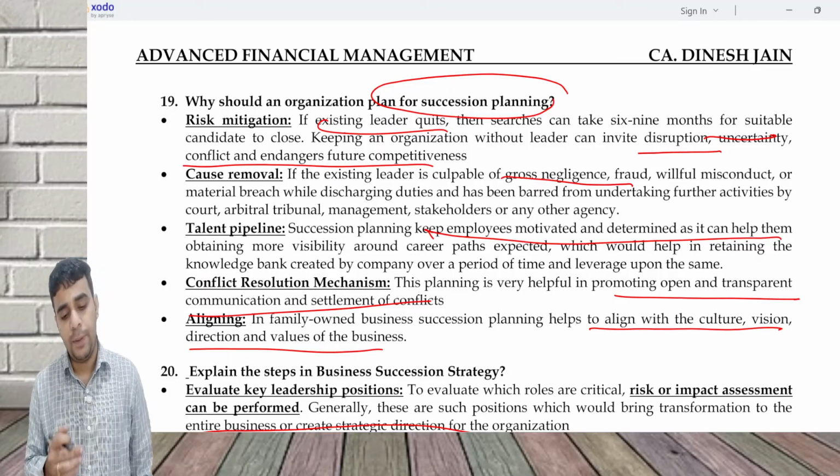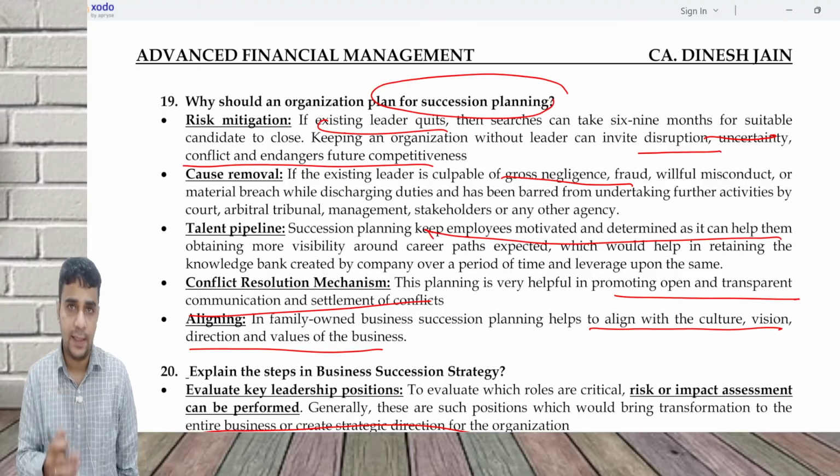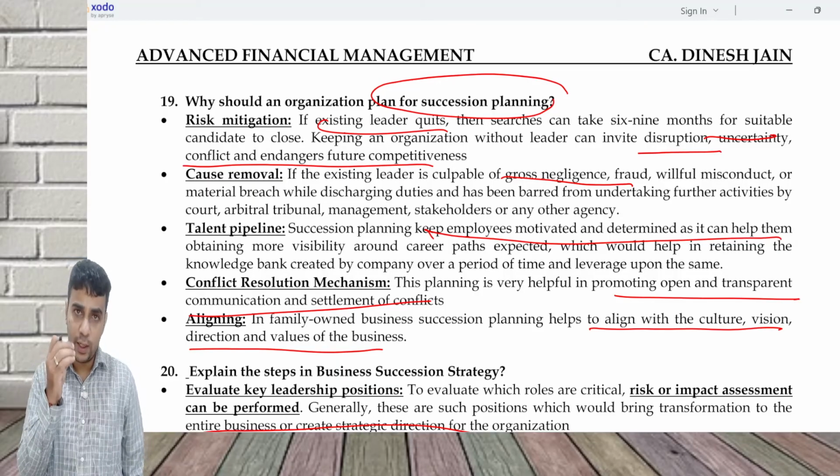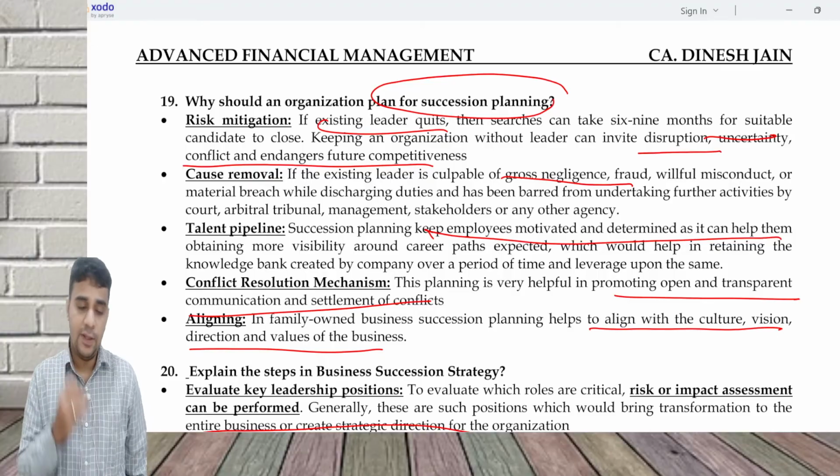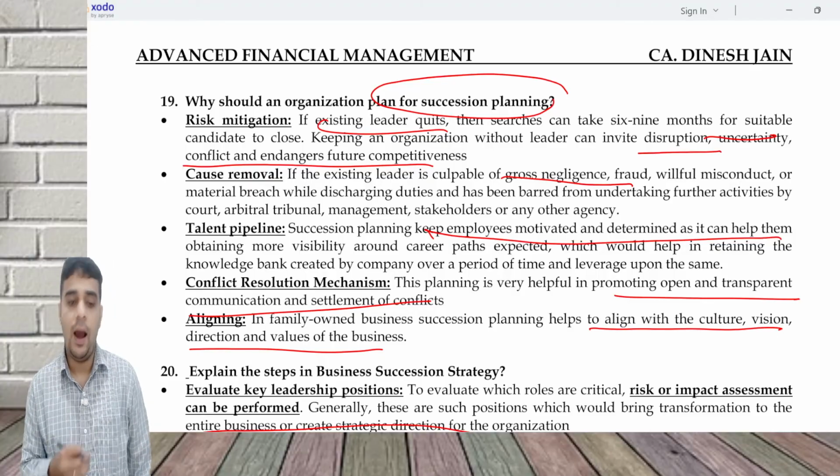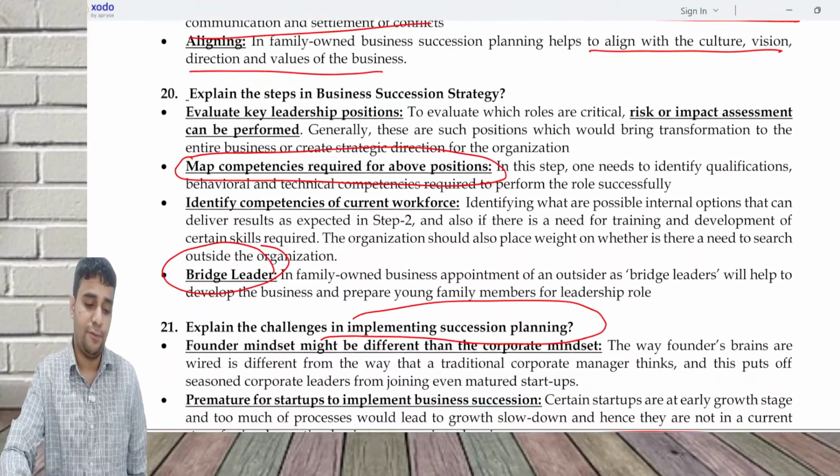How are you going to implement business succession strategy? Identify the key leadership positions. Identify what are the competencies needed. See whether the existing pipeline can meet it, or take the role of a bridge leader if needed.